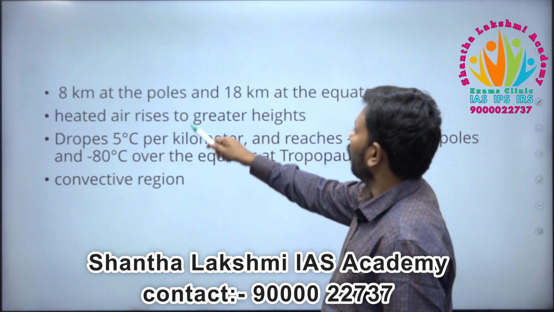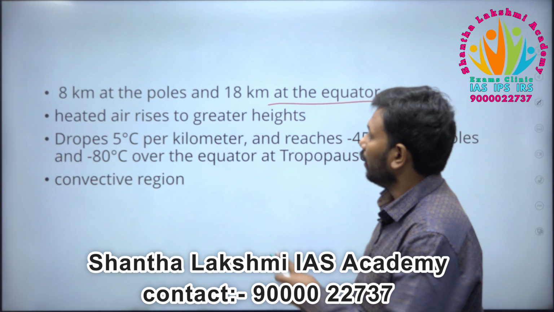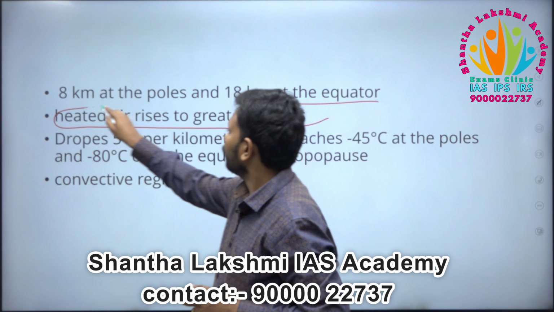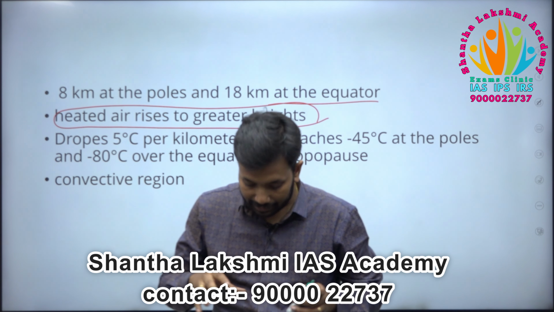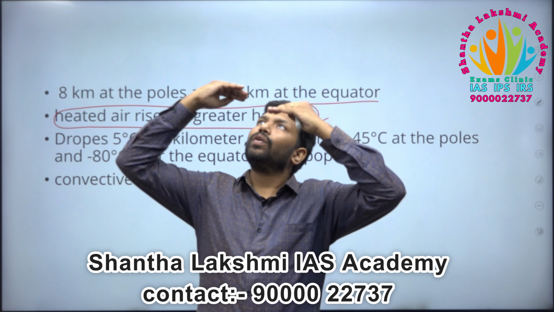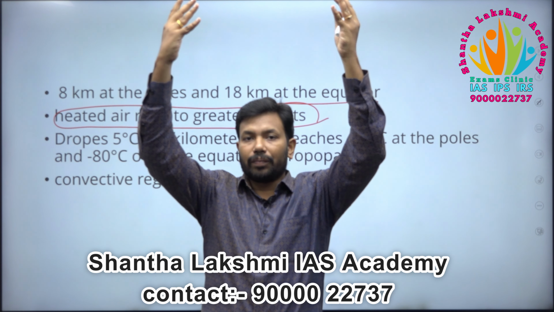For example, 8 kilometers at the poles, 18 kilometers at the equator. It depends, 12 to 18 and so on. So heated air rises to great heights. This is where the logic is. Whenever there is more heat, air rises up. When air rises up, it goes to the uppermost point. That point itself is called the troposphere.